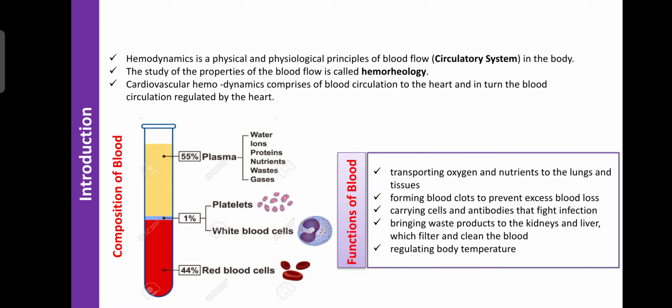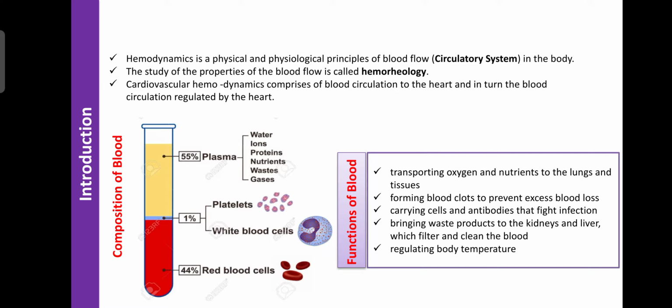Then the third one is the coronary circulation. That is the circulation of blood to the heart itself, to the wall or muscles of the heart. It is also important, because if there is any problem in the coronary circulation, then the heart does not get sufficient oxygen. Due to that, the heart malfunctions, or heart failure or another disorder may occur. The last one is the fetal circulation, that is the circulation of blood between the mother and the womb. That is known as the fetal circulation.